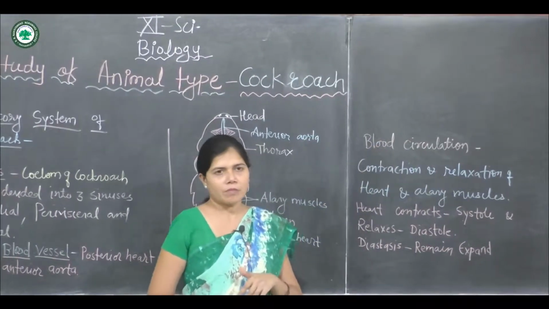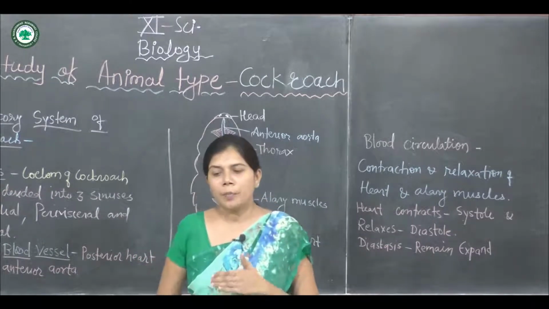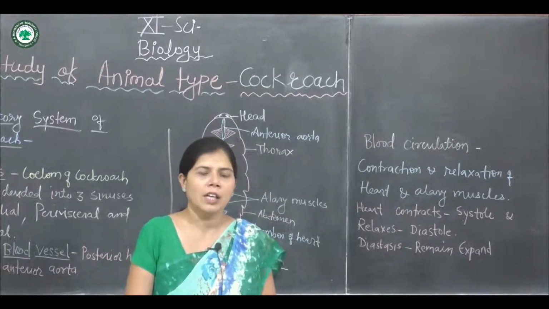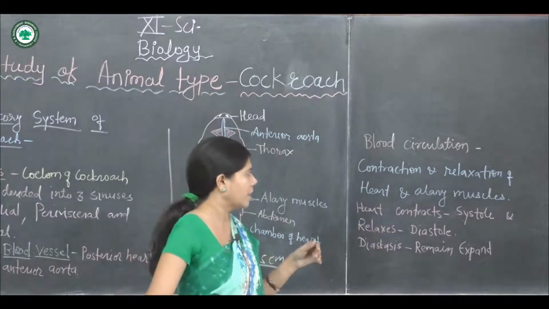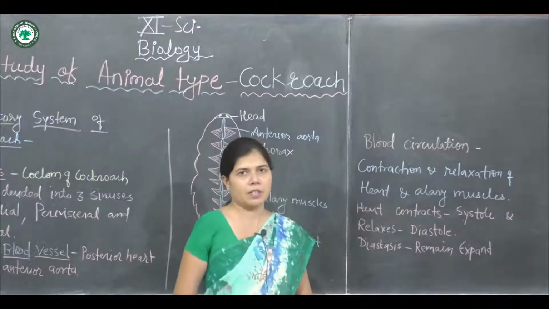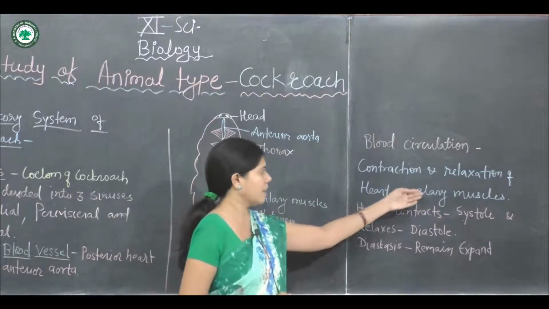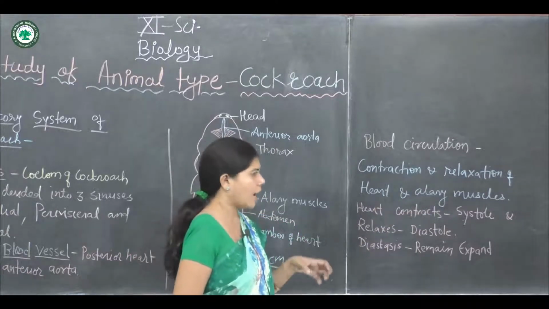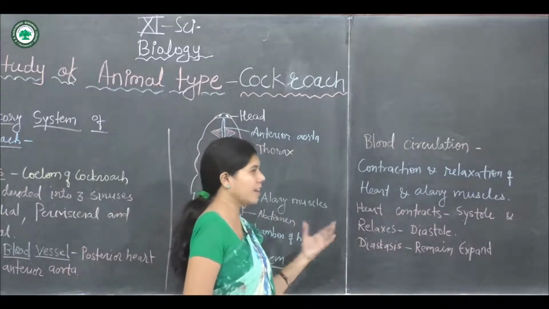We know that in the circulatory system of the cockroach, the blood is colorless, and this colorless blood is called the hemolymph. The blood circulation is carried out by the contraction and relaxation of the heart as well as the alary muscles. The heart contracts, which is called the systole, and when it is relaxed, it is called the diastole.